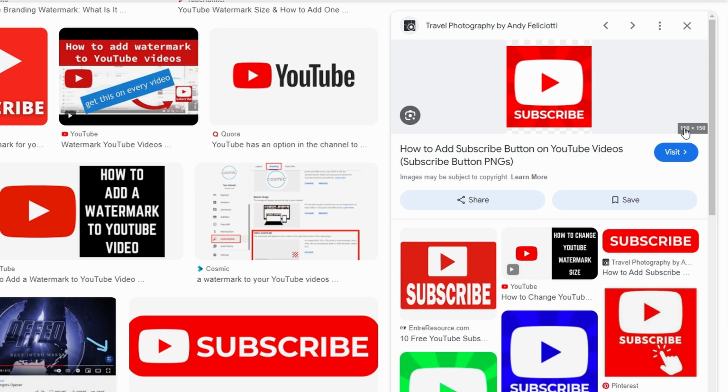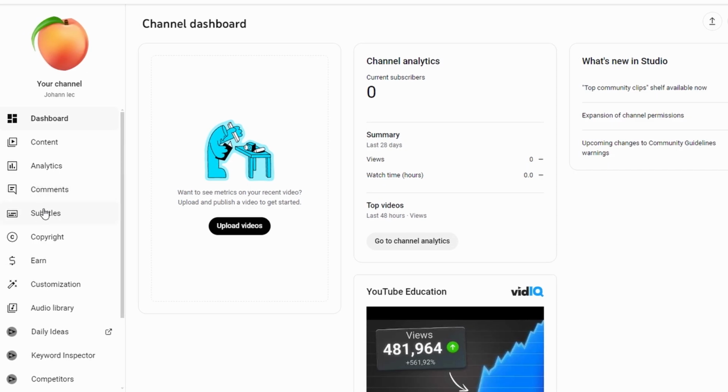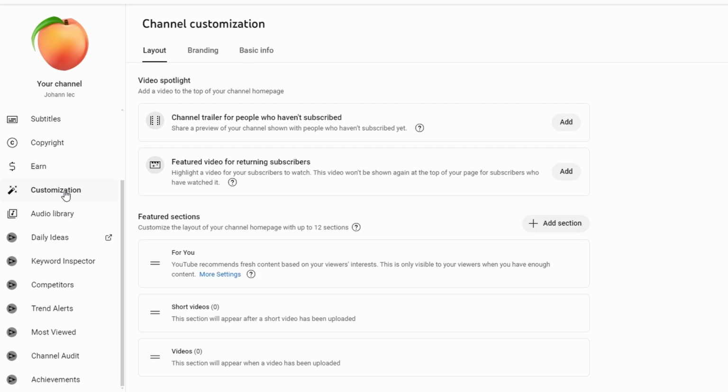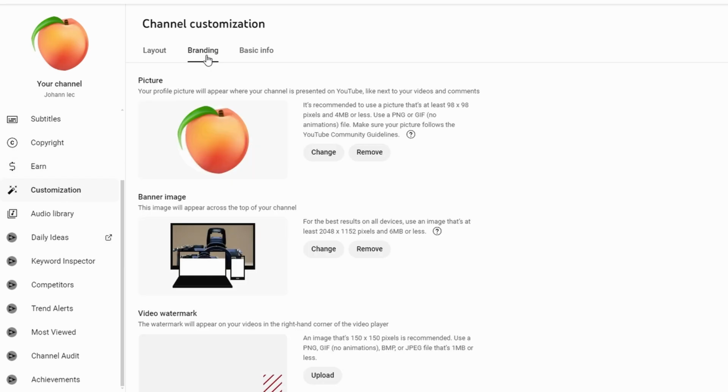In YouTube Studio, look at the left-hand sidebar and scroll down to find Customization. Click on it. At the top of the Customization page, you will see the Channel Customization tab. Under it, click on Branding. Scroll down to find the Video Watermark section and click on Upload.